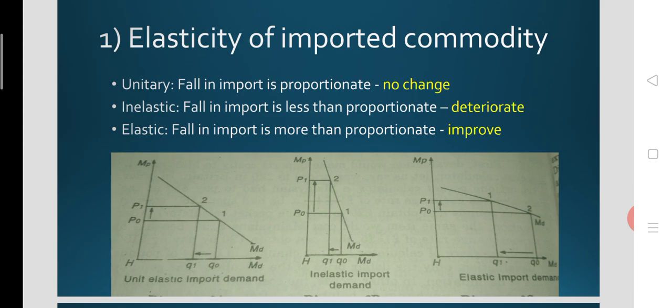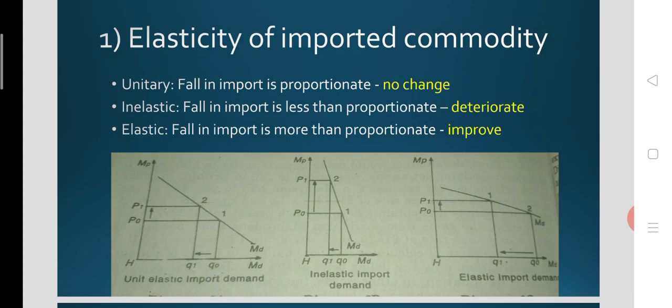At the same time, when the import elasticity is inelastic, or the elasticity is less than 1, then the fall in import is less than proportionate to the rise in price. Suppose the price has increased from P0 to P1. This is after devaluation.